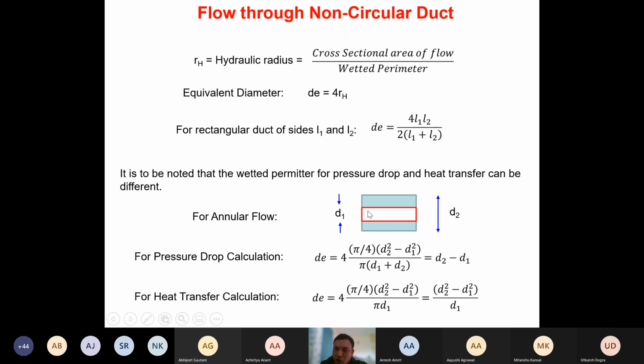But for the flow, not only this surface area becomes important, but also the surface area here. That's why it is pi d1 plus pi d2. Remember, pi d2 is the wetted perimeter with respect to the inner surface area of the outer tube, isn't it? Yes, sir. So that becomes important in the pressure calculation. But heat transfer is taking place only between these, isn't it? So that's why only pi d1 is coming in.